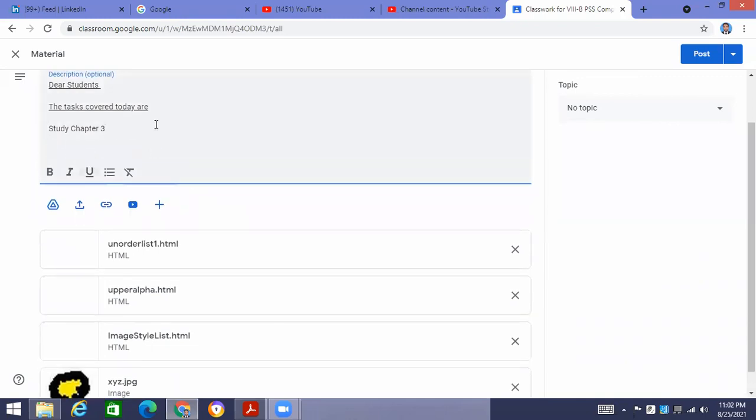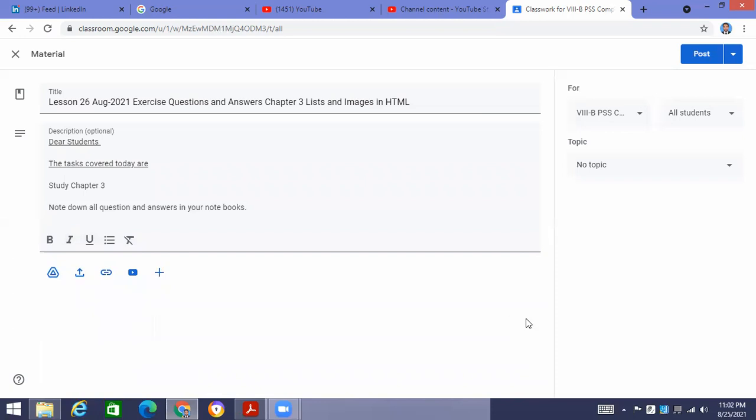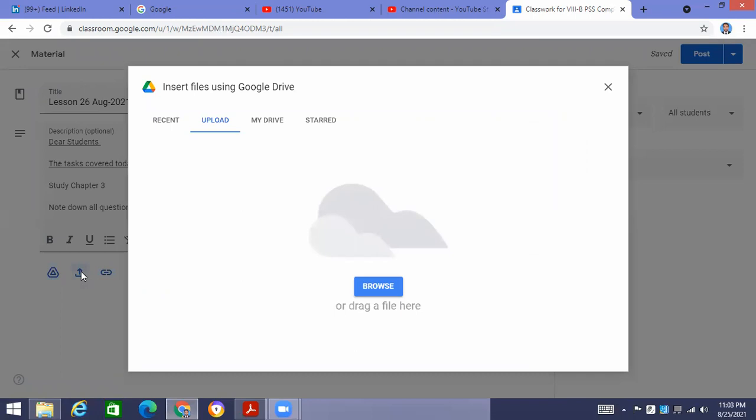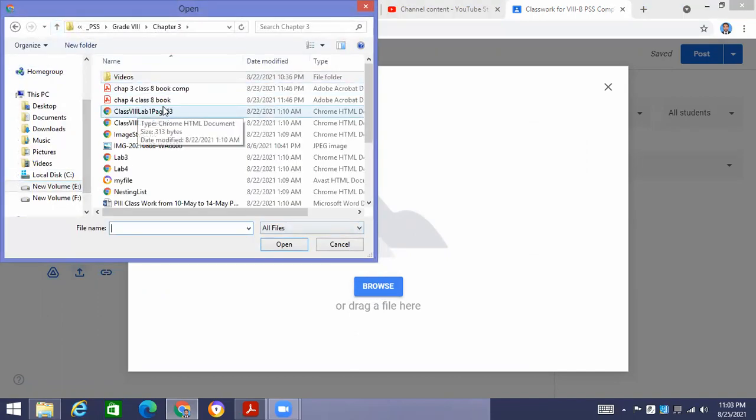What you have to do, note down all questions and answers in your notebooks. And what are these questions? I am going to attach one file over here for you. One file is there that I'm going to attach over here that contains the question and answers for this chapter.